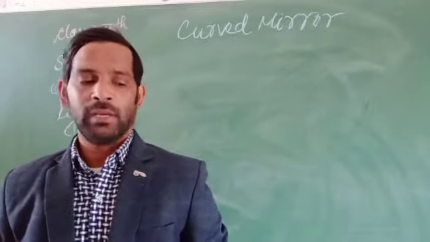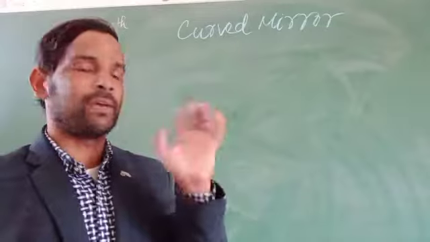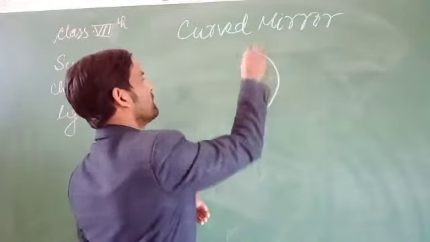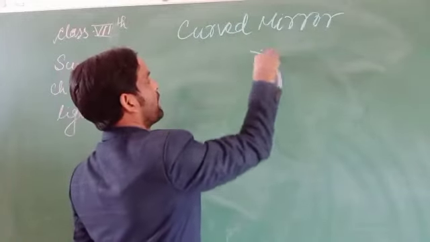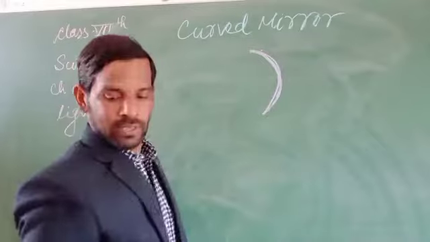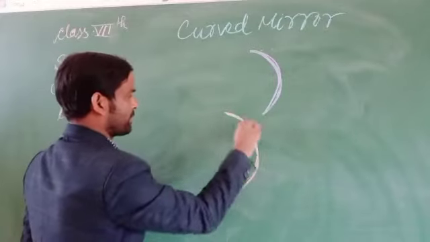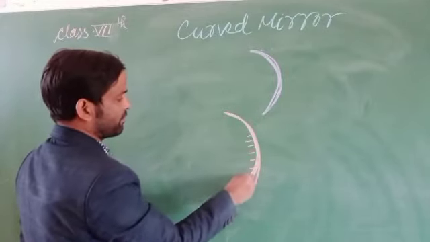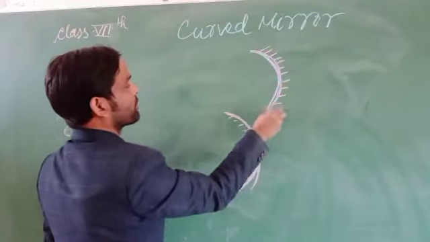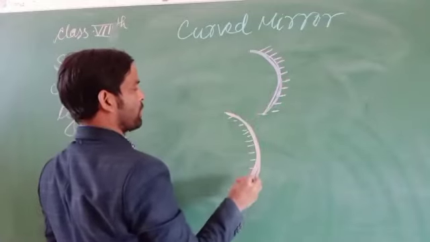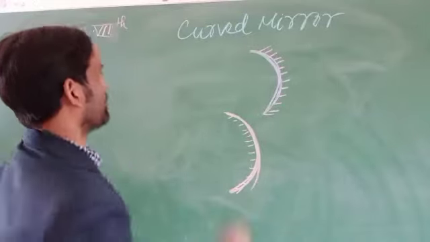How can we say that? The image formed by the curved mirror comes in two types. The first is formed by the outer or outward surface, and the next is the image formed by the inward surface. This one is inward and that one is outward. In the inward case, where will the image be formed?